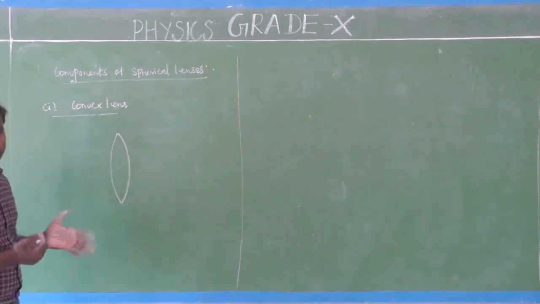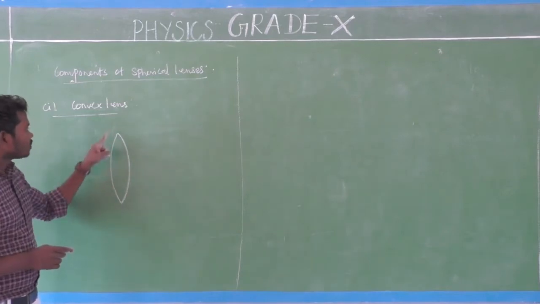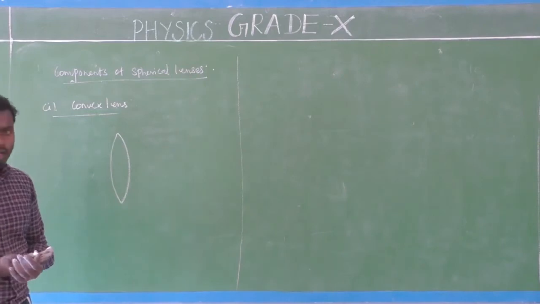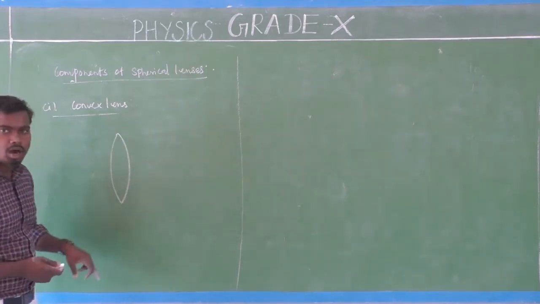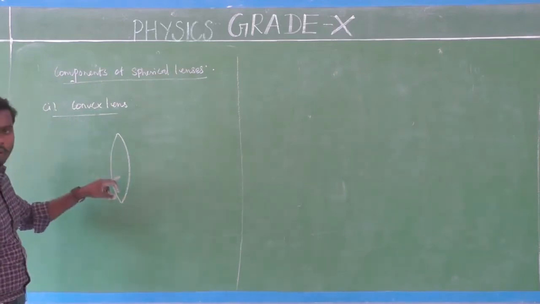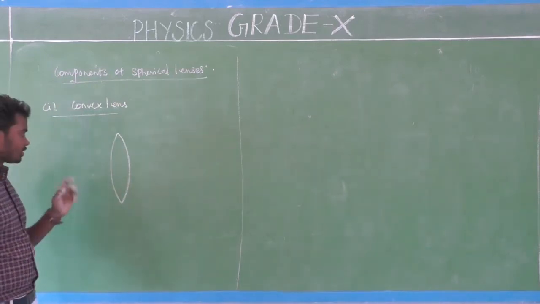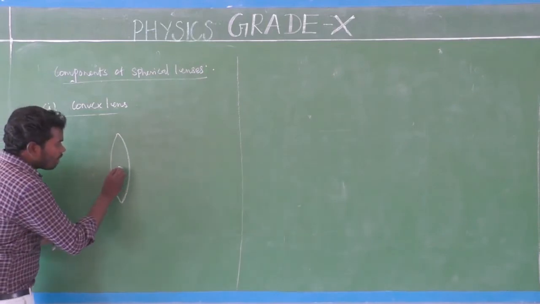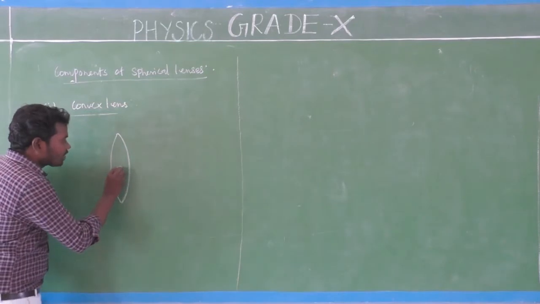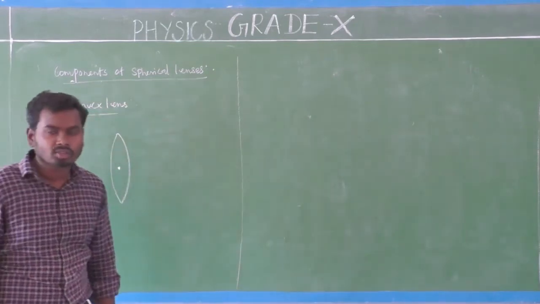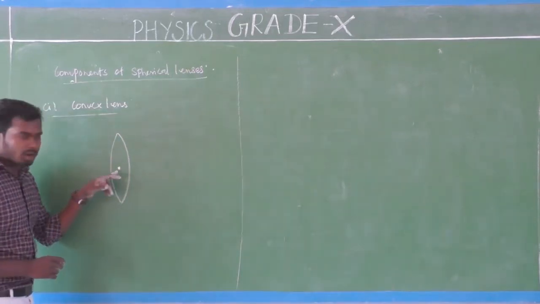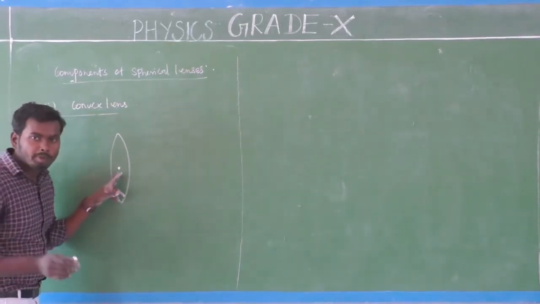First we will see. This is a convex lens. Why is it called convex lens? Because the two surfaces are curved outward direction. That is the reason why it is called convex lens. So the center part of the convex lens, what is that? The center part of the convex lens is called optical center.